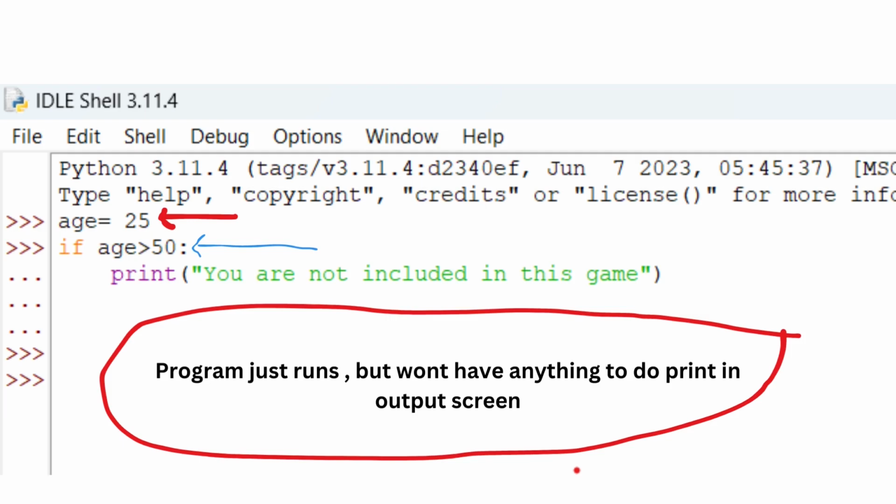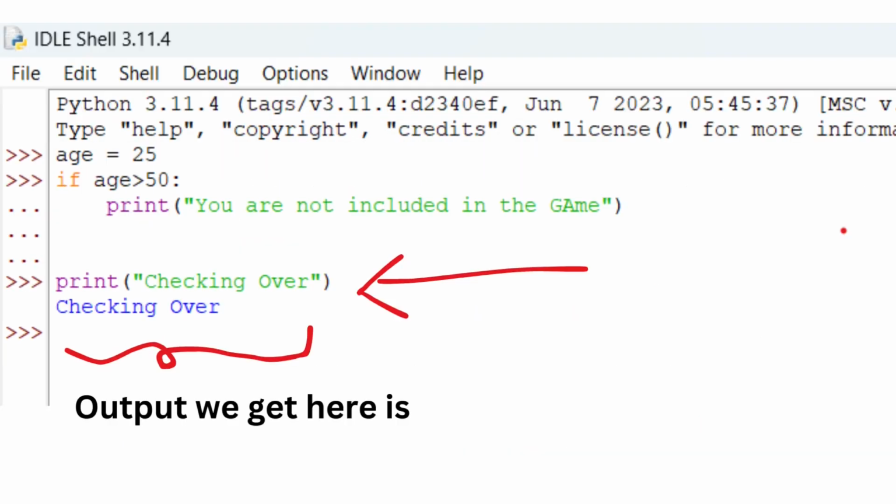So what if the conditional test fails and still we want to print something to the screen, like telling that something is good or not good? In this example, we can add a line, print checking over. In an if block, only a line that is indented belongs to this if block. If I give a print statement without indenting, it is not part of the if statement.